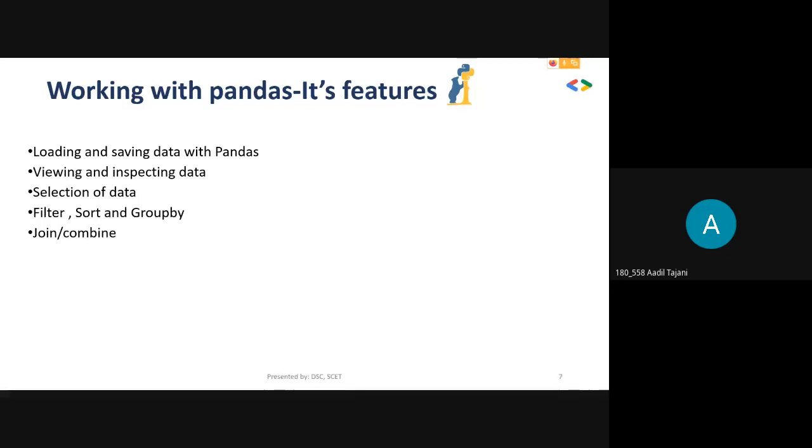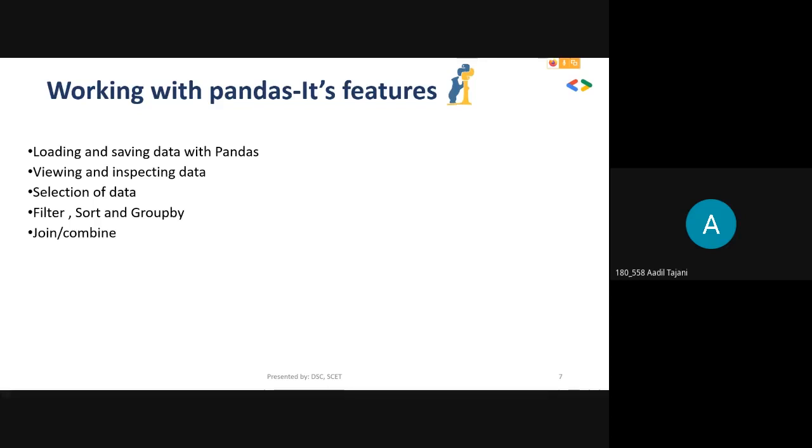Selection of data: you can select the data in any way. Filter, sort, and group by: in pandas, you can filter data according to what you want. In machine learning, we get a lot of redundant data that we need to discard, or sometimes the data is dirty, and I want specific values or data in only some specific range.